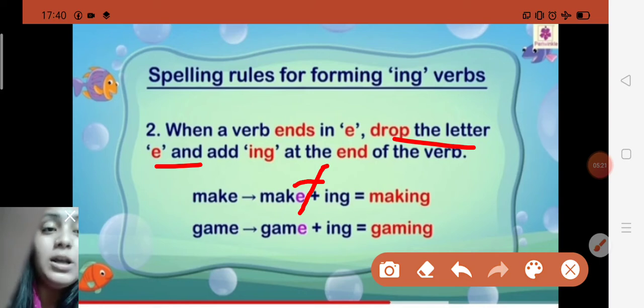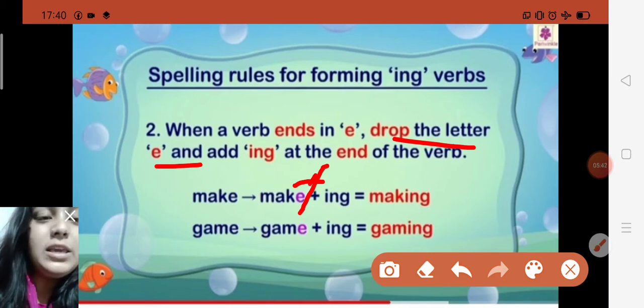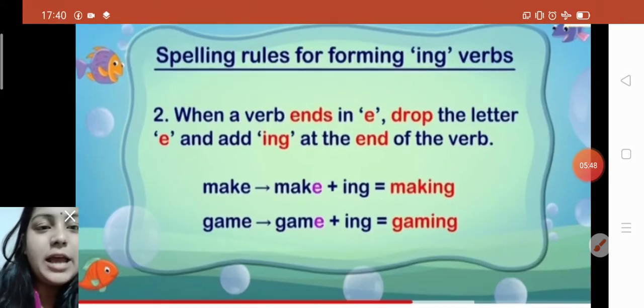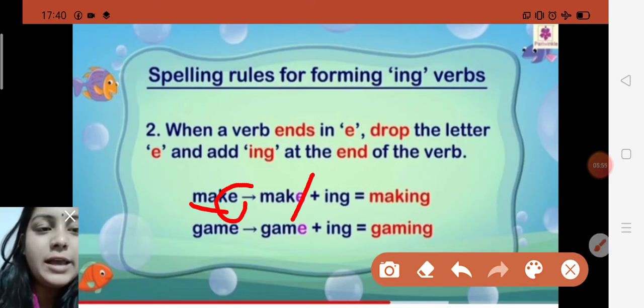So this is the second rule, where if any verb ends with E, like make, game, dance, chase. These are the verbs that end with E. So what you have to do while making the ing form is just remove E, and then you add ing. Like you can see in this picture, make is a verb and it is ending with E, so E is removed, then you add ing. Make to making.